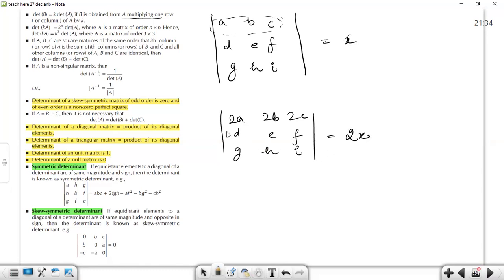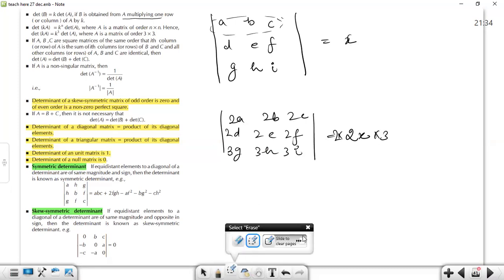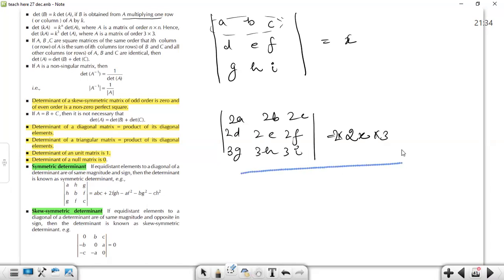If I multiply 2 with the second row also, then once again it gets multiplied with 2. If I multiply 3 with the third row, then again it gets multiplied with 3. So this is the logic behind it. Is that clear, everyone? We have also discussed the same property earlier. Any doubts? No, sir.